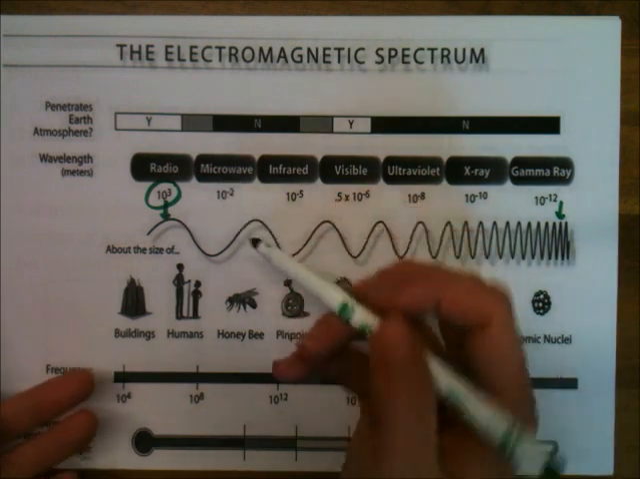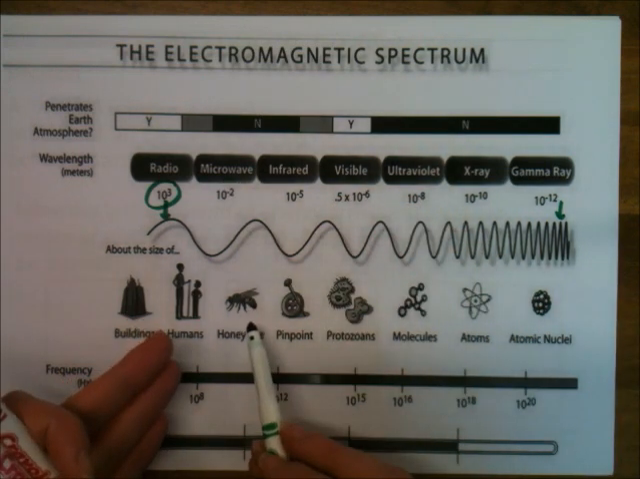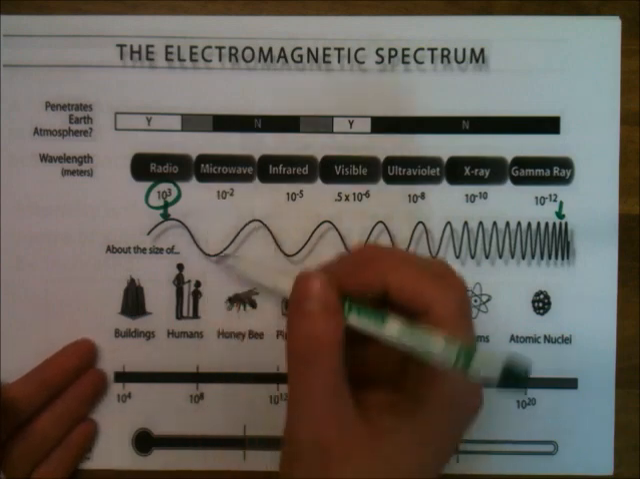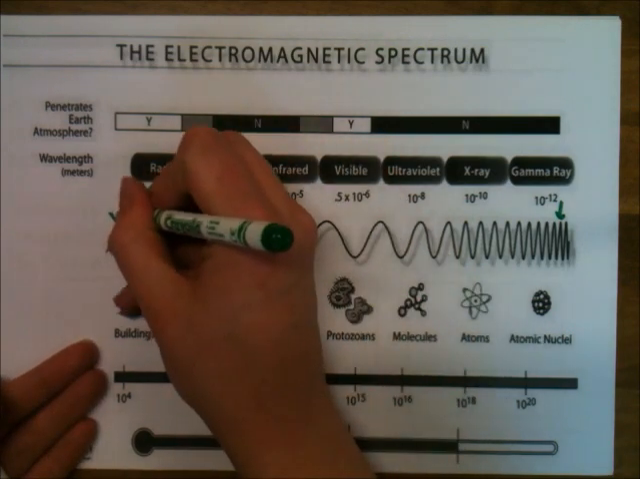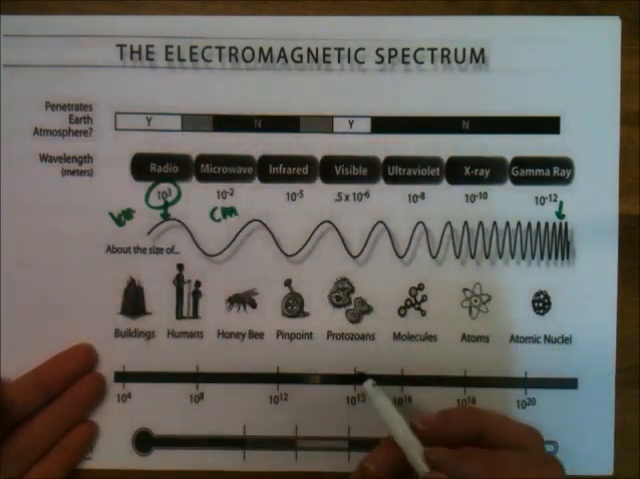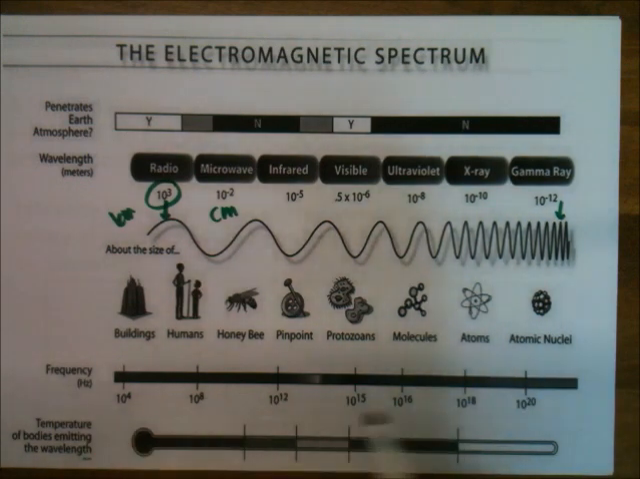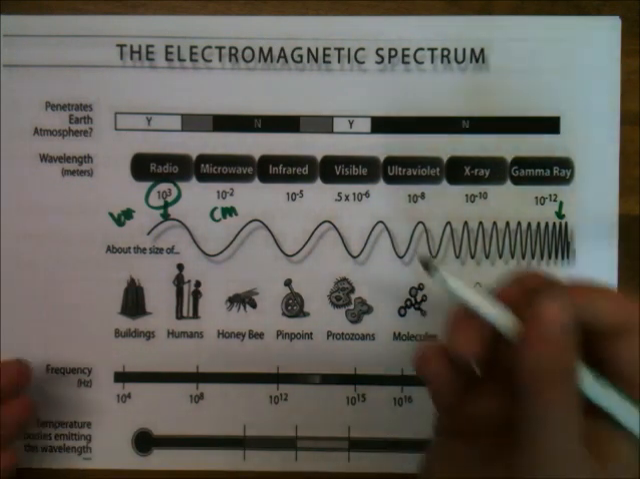Now when we get into microwaves, we're getting to the stage kind of between humans and a honeybee. So a honeybee here is about 10 to the minus 2, that means centimetres. So if I write kilometres there, this is getting to centimetres, okay? So about the size of a bee is how long a microwave is. We're getting a lot smaller now.